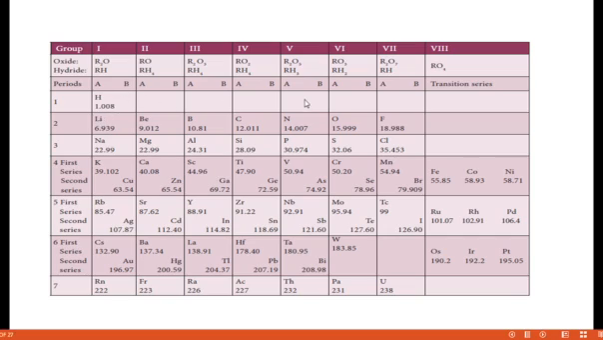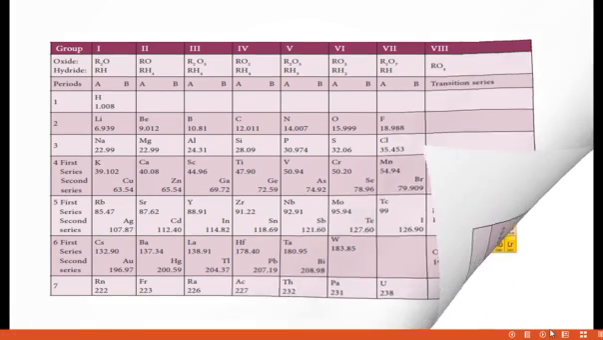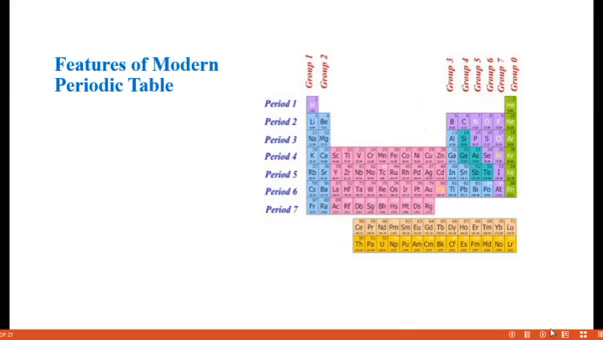So these subgroups are joined together and form 14 groups. This 14 plus 3 is 17, and 1 for the inert gases. So totally we have 18 groups in the modern periodic table. This is one of the features.